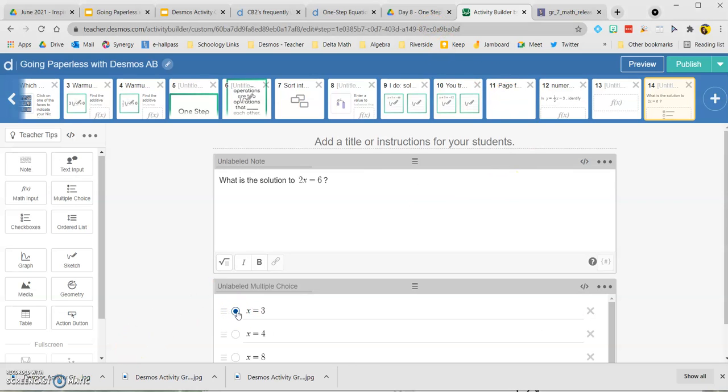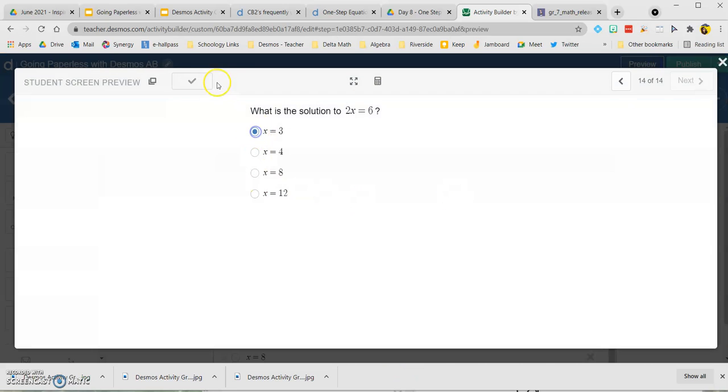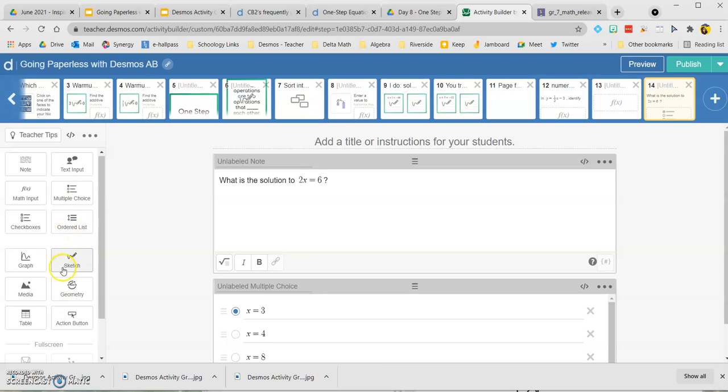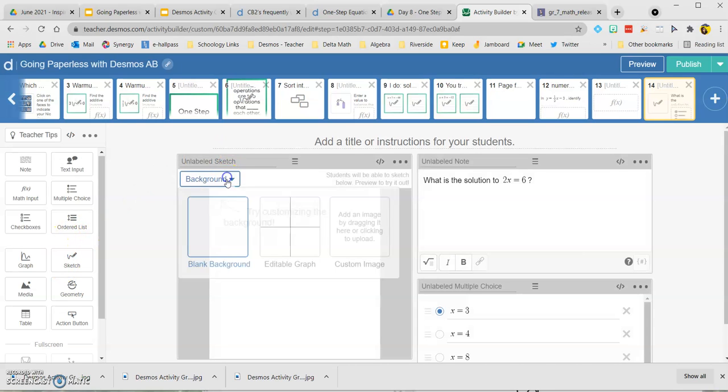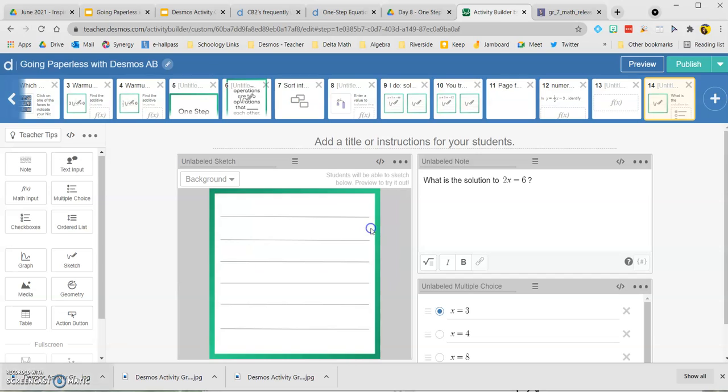Self-checking, you're going to mark the one that's correct. And when you preview it, you can see that this will mark this as correct. However, I like to see my students' work, right? So I'm going to add a sketch here with lines. And this is really important.